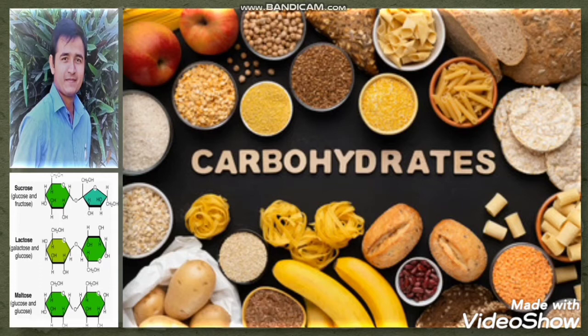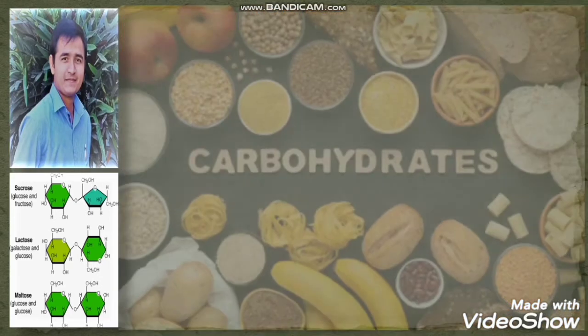Now friends, in this video I'm going to talk about the different types of carbohydrates, classification, and nomenclature of the carbohydrates. Then I'm going to discuss some of the functions of carbohydrates, then their optical activity, and the different types of monosaccharide, polysaccharide and disaccharide units. And in the last I'm going to discuss some of the functions related to the molecules which are called polysaccharides. So friends, please watch this video till the end. So let us discuss the carbohydrates.